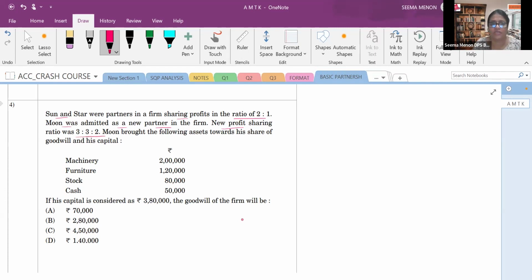Moon brought the following assets towards his share of goodwill and capital. Moon is the new partner. देखिए, मून इज द न्यू पार्टनर, उनका ओल्ड रेशियो सन एंड स्टार का दिया है. What is the share of Moon? आप बोल सकते हैं मुझे, मून का प्रॉफिट शेयरिंग रेशियो क्या होगा?